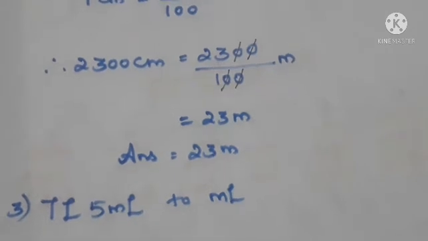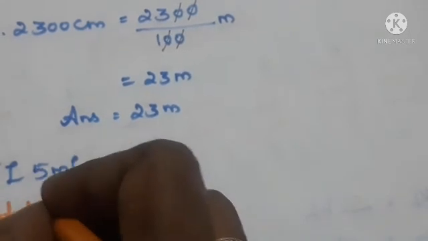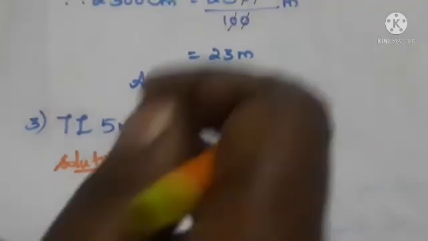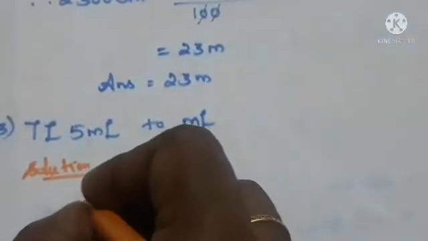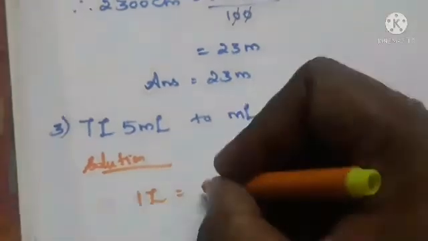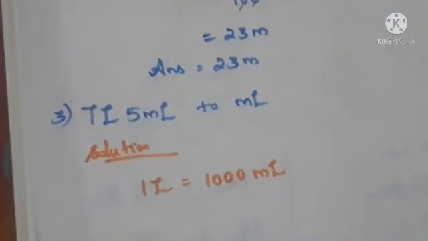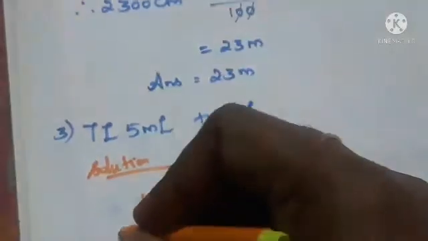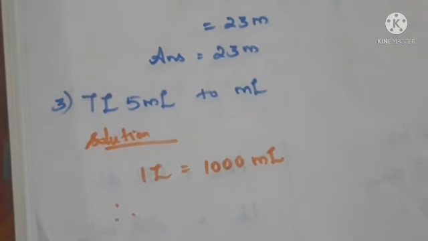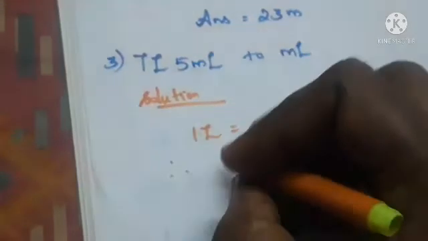So we can start to do this. We write the solution. We are going to convert liter to milliliter. What is the formula? 1 liter is equal to 1000 milliliter. So what is our question? 7 liter and 5 milliliter. No need to change the milliliter, we only have to change the liter. So here we have 7 liter.